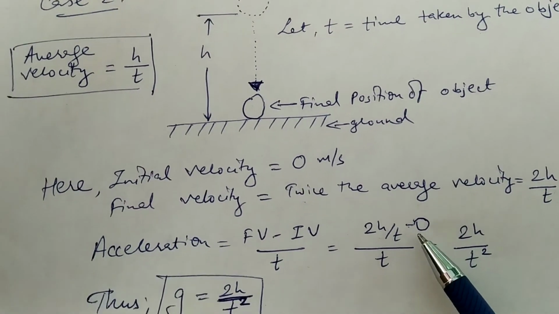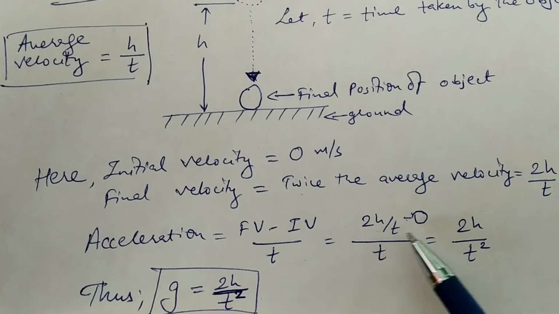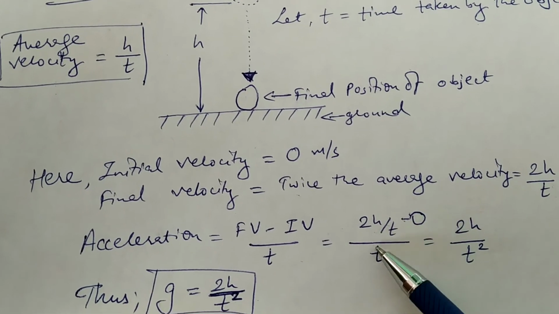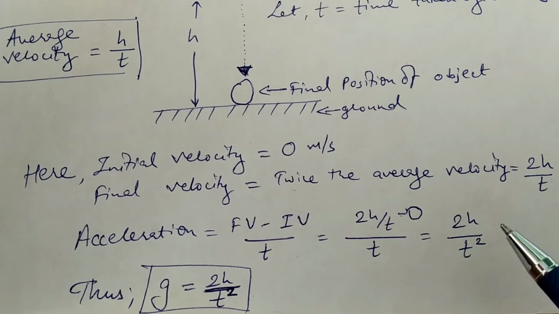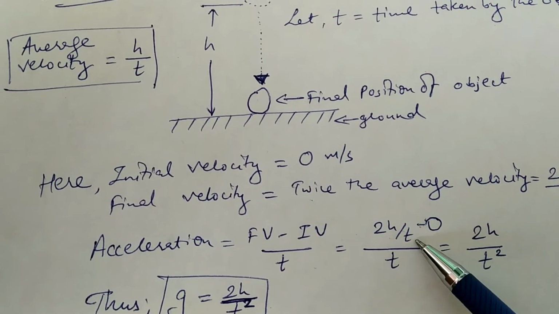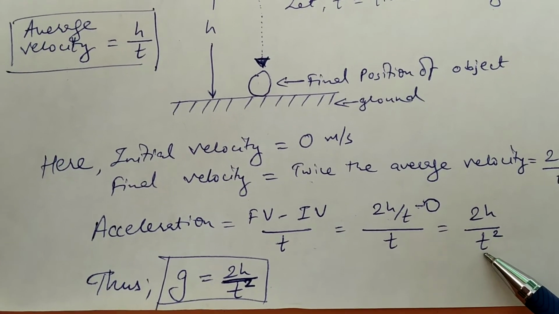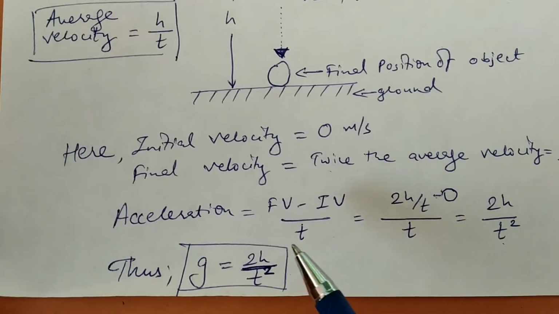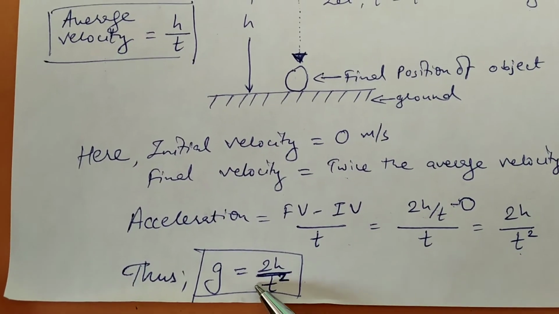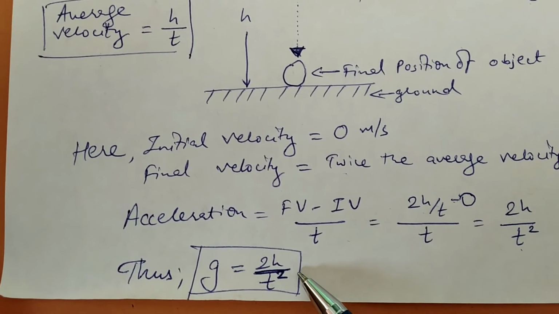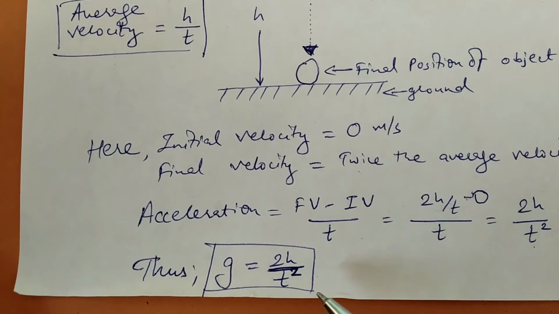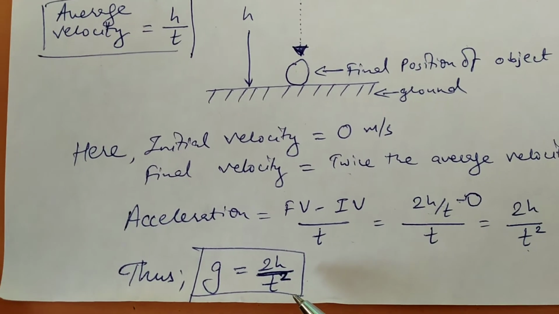So if you subtract 0 from 2h upon t, you will end up getting 2h upon t divided by t. Since both these terms are in the denominator, you get 2h divided by t square, and thus you get the value of g is equal to 2h divided by t square.